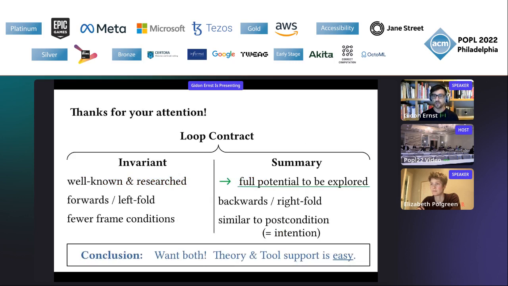Thanks for your attention. Loop specifications consist of invariants and summaries, and they are sort of dual in nature, and they have complementary advantages and disadvantages. The conclusion is that we really want both. And from this paper, you can take away that the theory and the tool is actually not that complicated. Thank you very much.